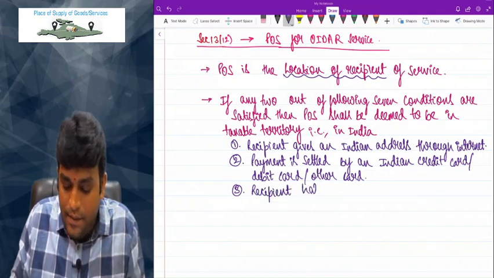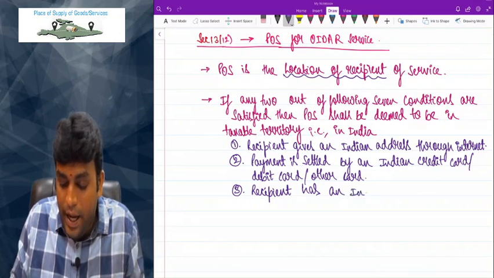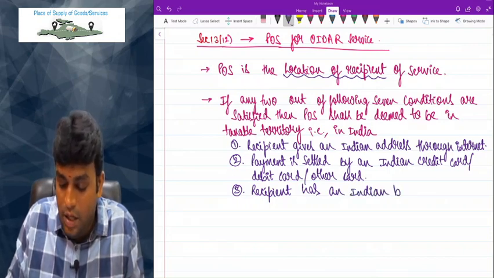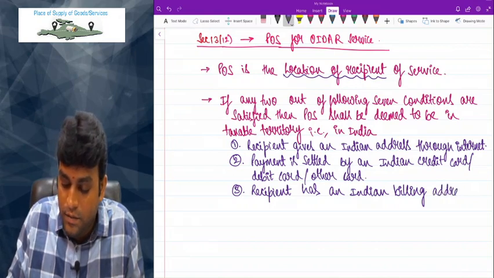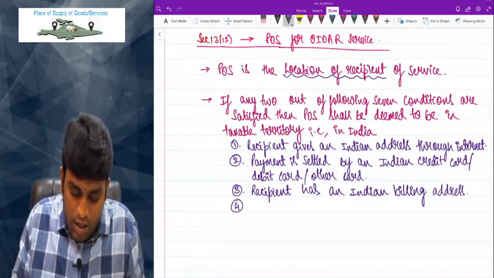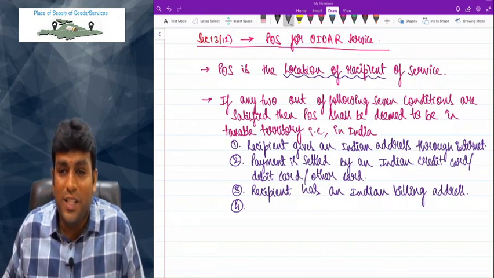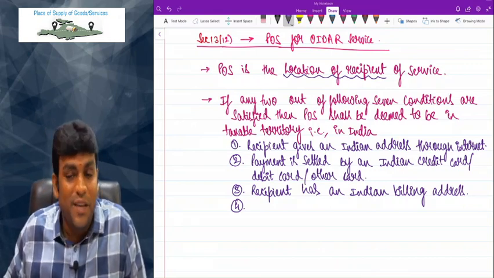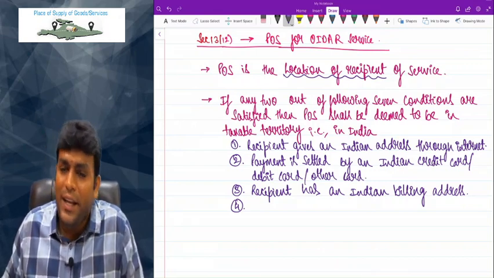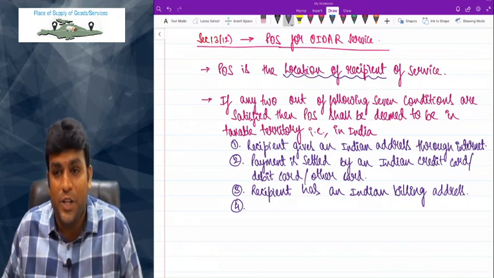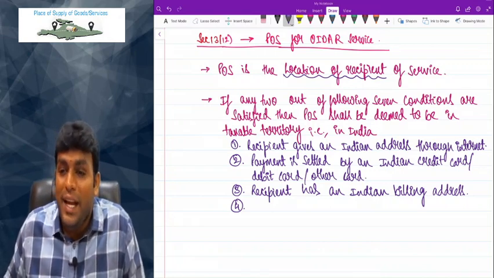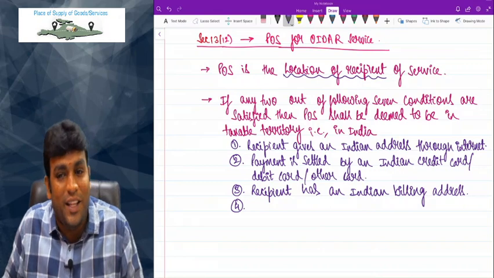Next, third one, recipient has an Indian billing address. Come on friends, what is the first condition? First condition clearly says recipient gives an Indian address through internet. Second condition, payment is settled by an Indian credit card or debit card or other card.